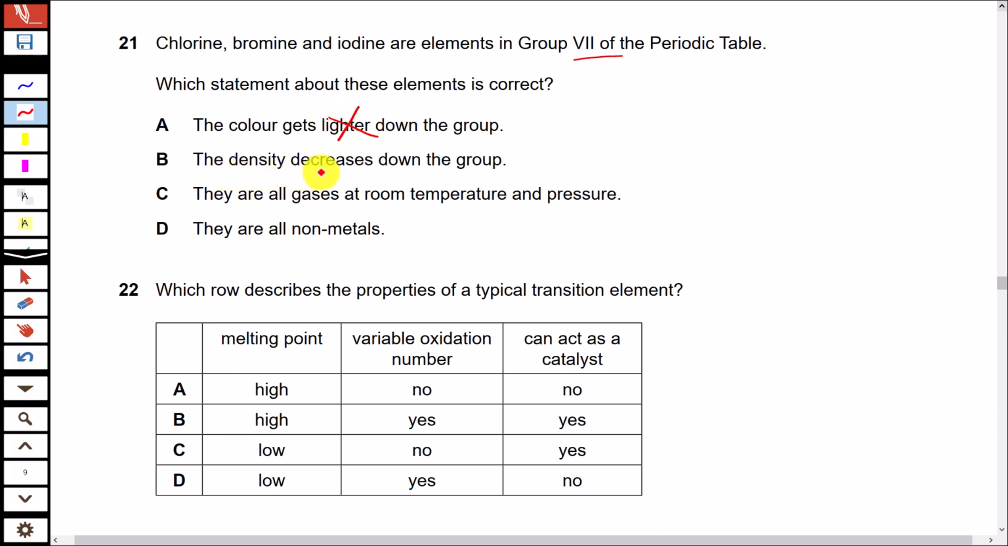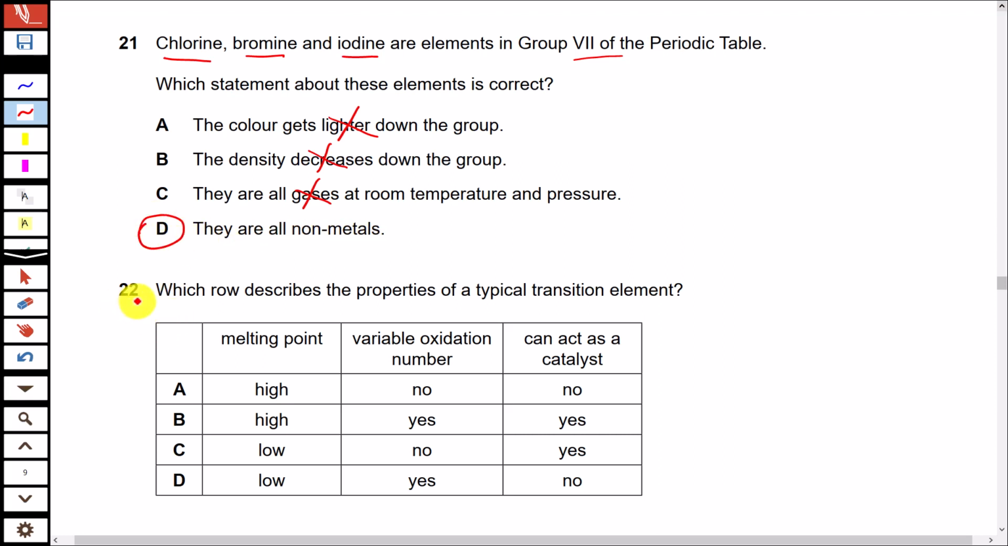The density decreases down the group. No. Density increases down the group. They are all gases at room temperature and pressure. No. Chlorine is a gas, bromine is a liquid, and iodine is a solid. They are all non-metals. Yes, they are all non-metals.